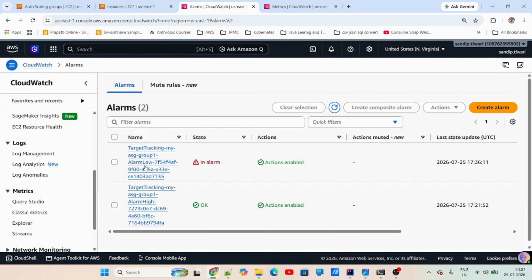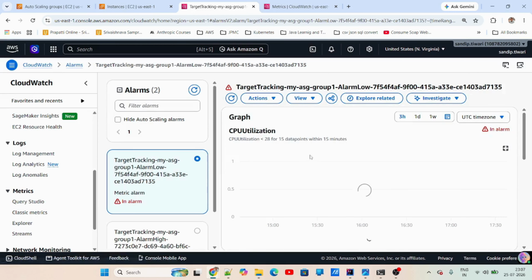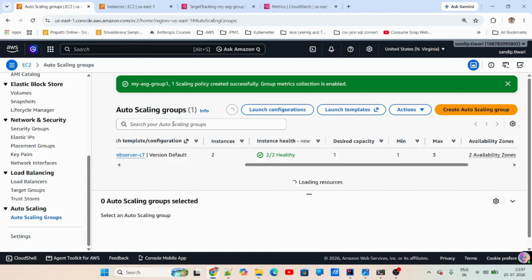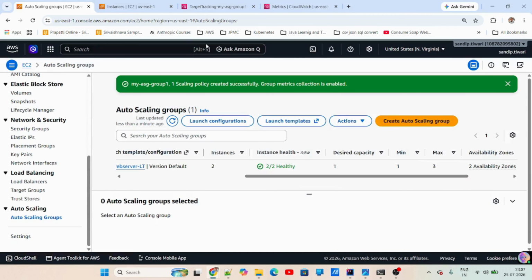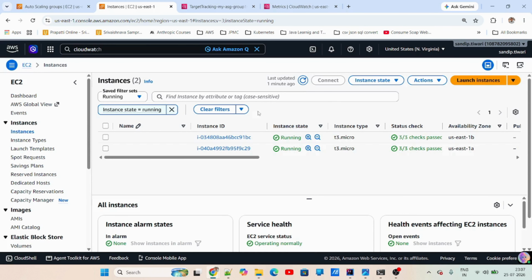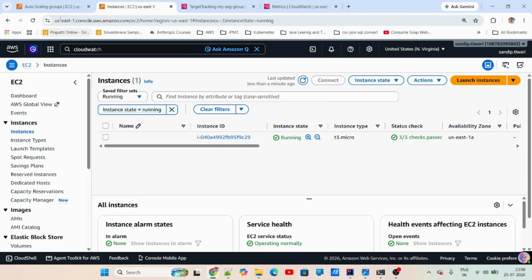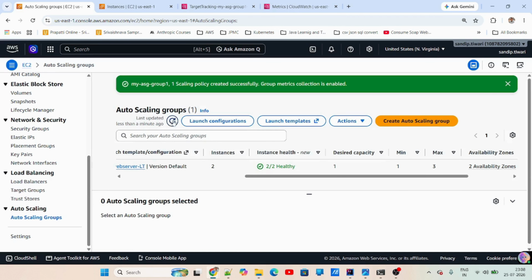And the scale in operation: it uses 15 data points within 15 minutes, and only then it triggers. So I had to wait 15 minutes to show that it has triggered. Now the desired capacity is 1, so it has come to the minimum number. If I see the running instances, it has done the scale in operation. This is how scale in works, and scale out works using the auto scaling groups, as we have seen. We applied the load, and then it worked fine.